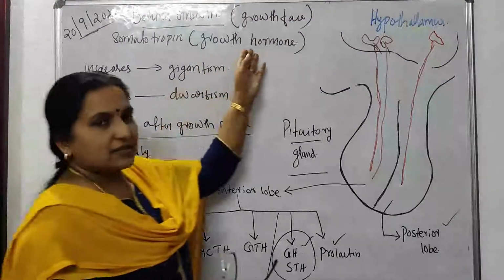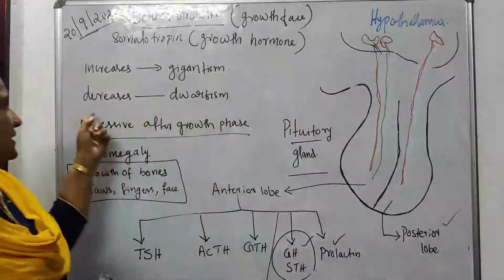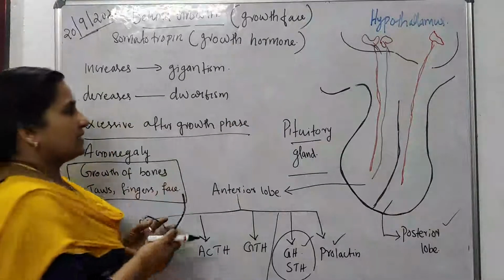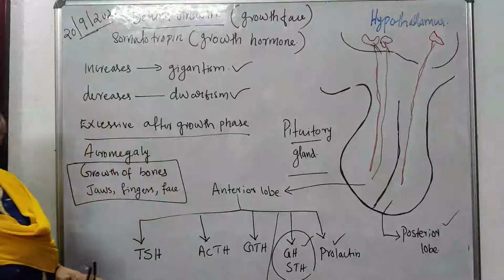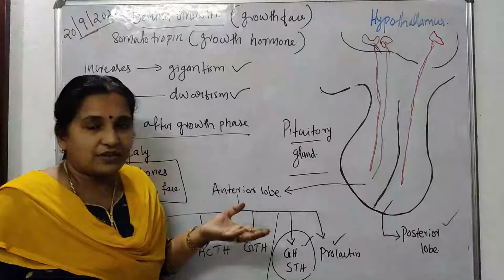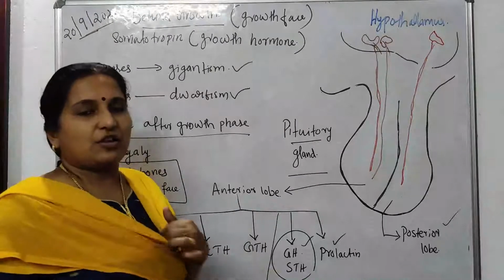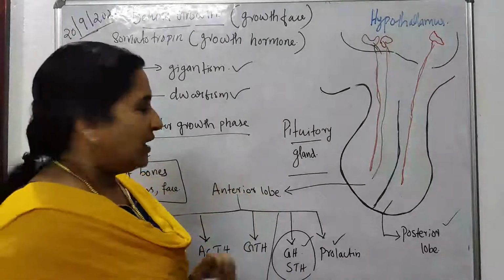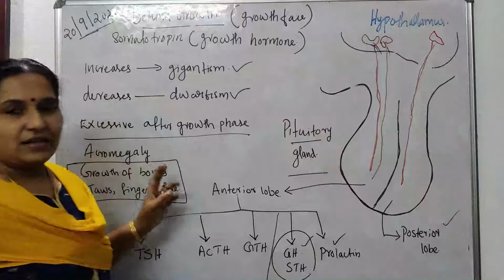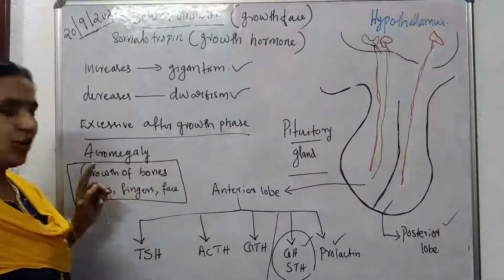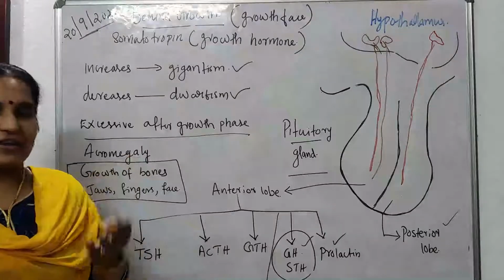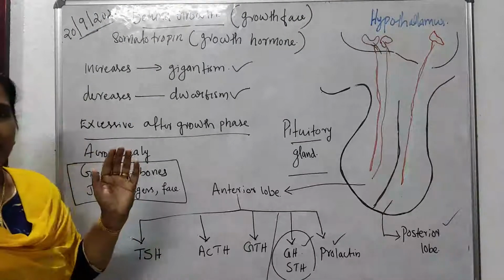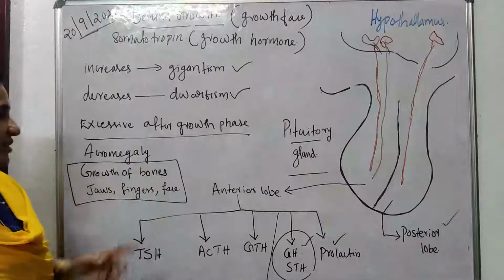During the growth phase, if the production of this hormone is less, that causes a condition named dwarfism. Then, what happens after the growth phase? If the production of somatotropin is excessive, we can see symptoms: growth of the bones present in the jaws, fingers and face, and that leads to a condition named acromegaly.